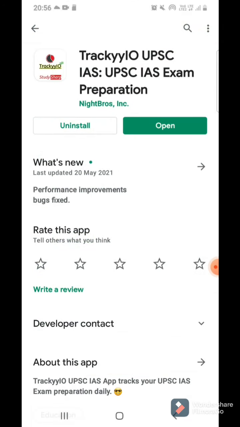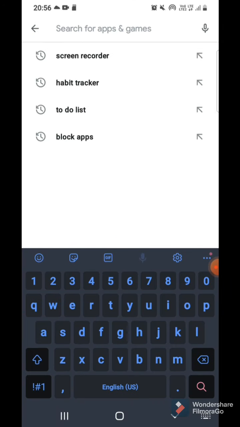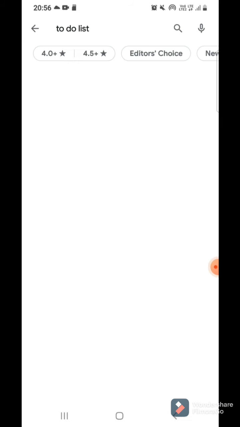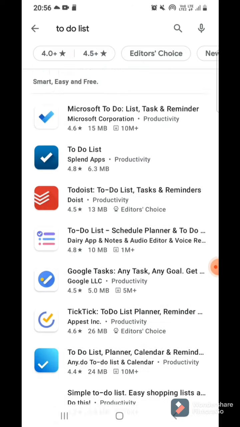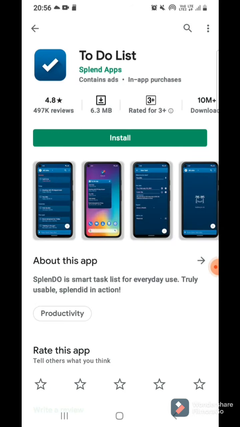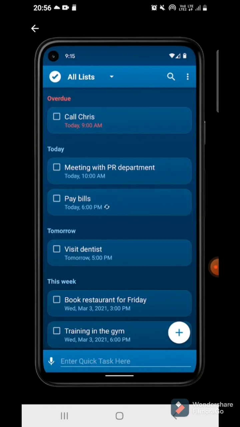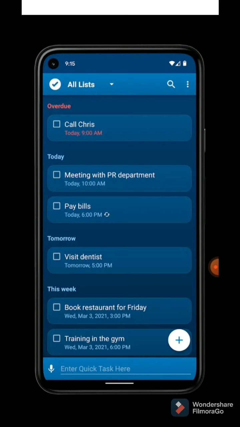One more app that I have for you guys is this to-do list. You can make your to-do list here, and one best thing about this app is that until you are done with your task, it will keep notifying you again and again. And one thing I think about every aspirant is that we have a conscience, so we cannot take a break without completing the task.